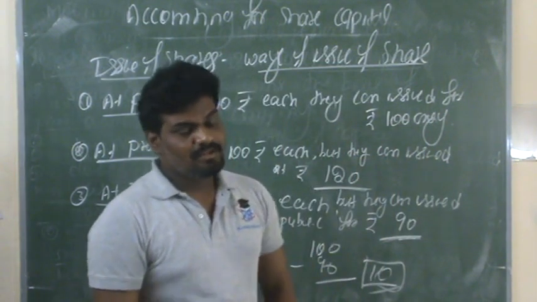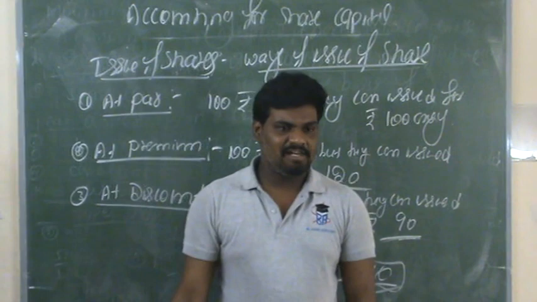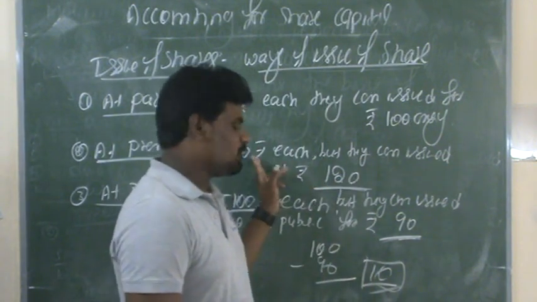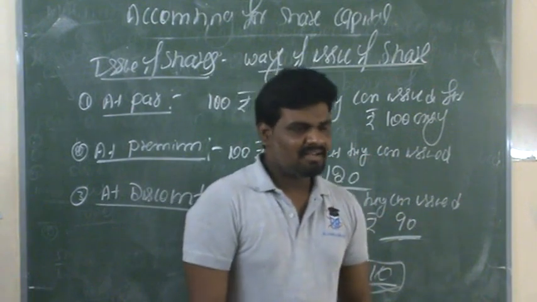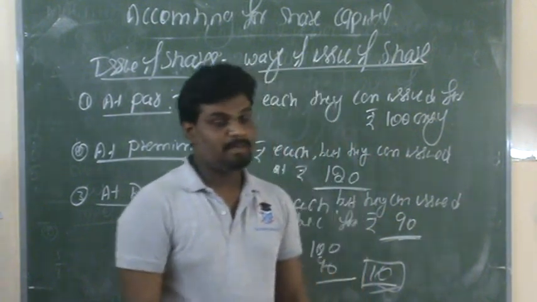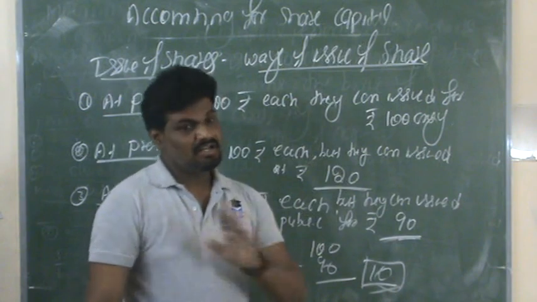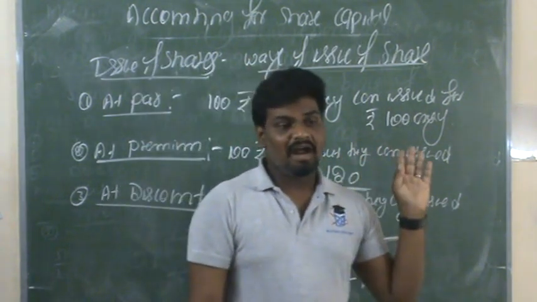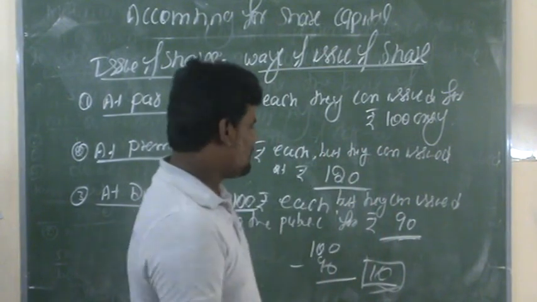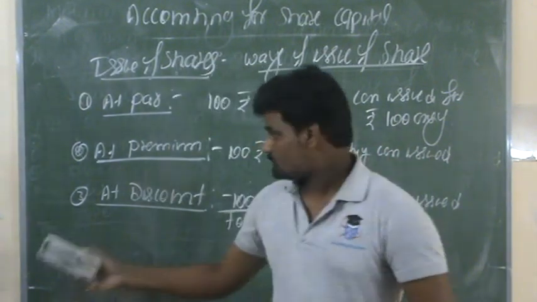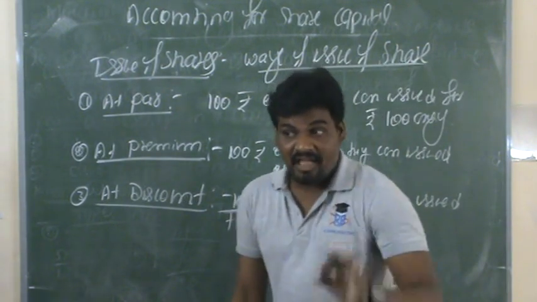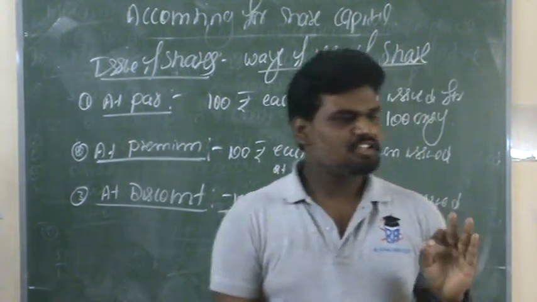So they can collect more than the actual value of the shares. Suppose the value of one share is rupees 100, but they are collecting from the public rupees 120 per share. This is the situation when shares are issued at a premium. The third one: shares are issued at a discount. This is the third way of issuing shares.